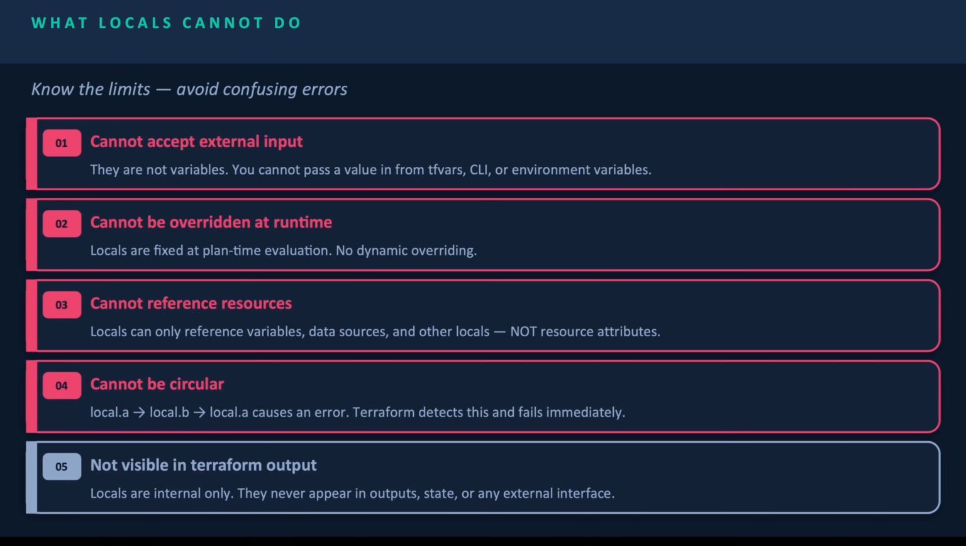Next is what locals cannot do. They cannot accept external input. They are not variables, so you cannot pass a value from the CLI or an environment variable. They cannot be overridden at runtime. You cannot change them while you run Terraform commands. No dynamic overriding here. Next, they cannot reference resources. A local can only reference variables, data sources and other locals, not resource attributes. They cannot be circular, as I told you earlier: local A referring to local B and local B referring to local A causes an error. Terraform detects this and fails immediately. Locals are also not visible in Terraform output.